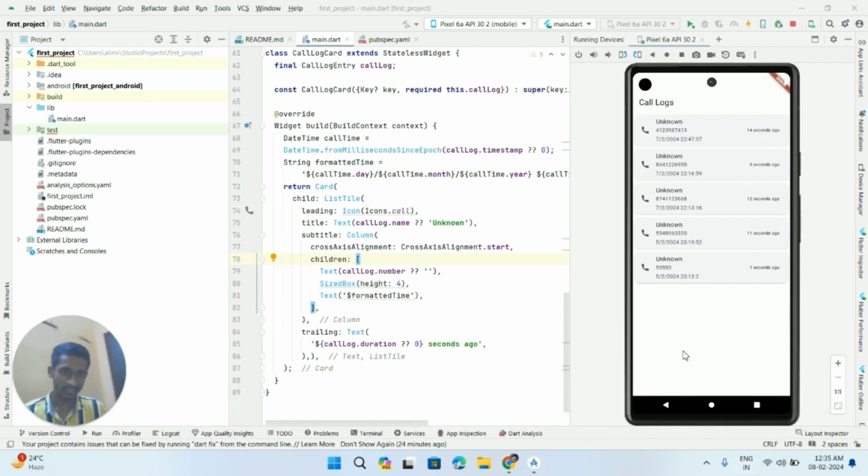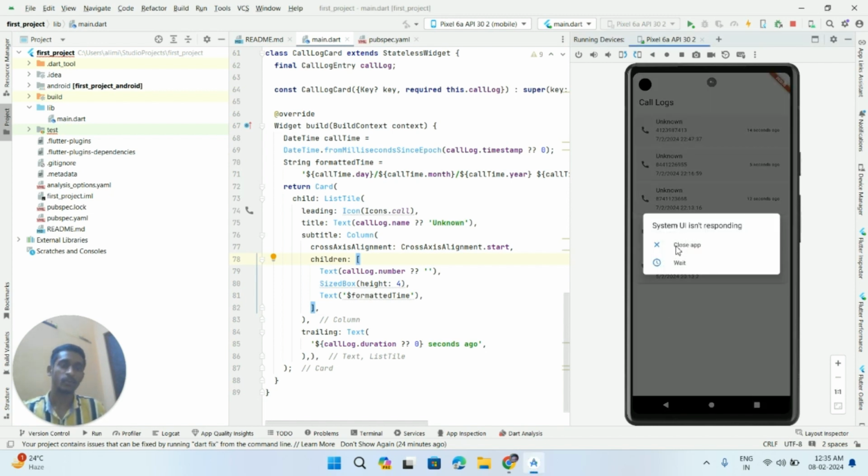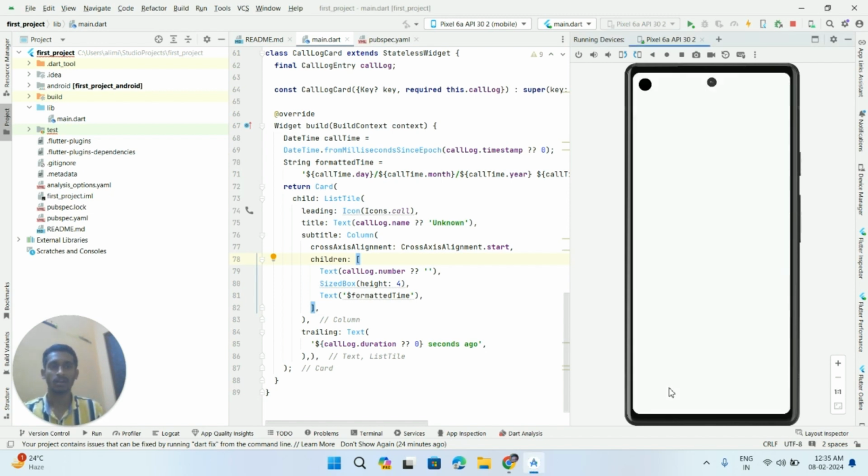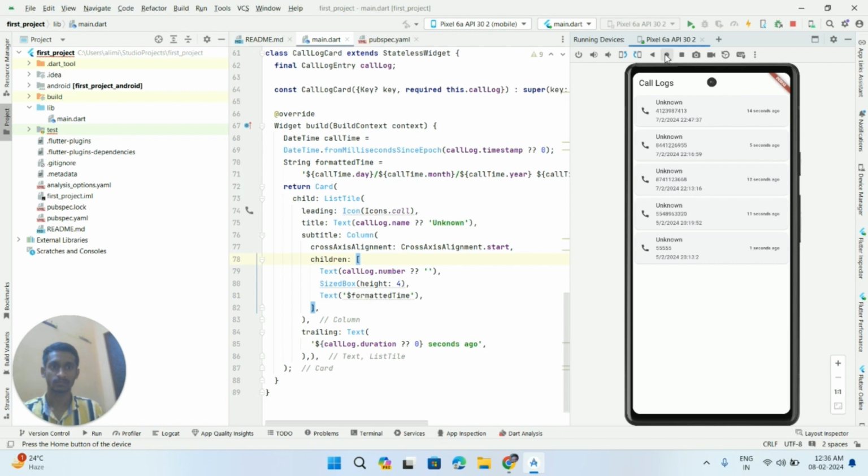Currently we are having 5 call log entries. Let us make a call and see whether our app is going to track that call log or not. It's taking some time to respond.